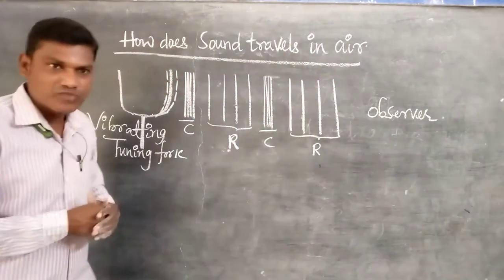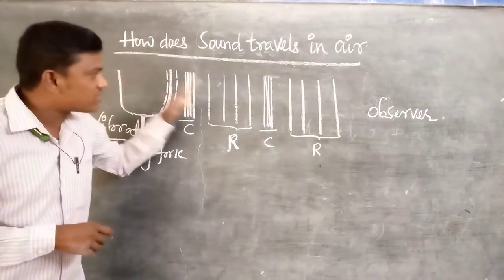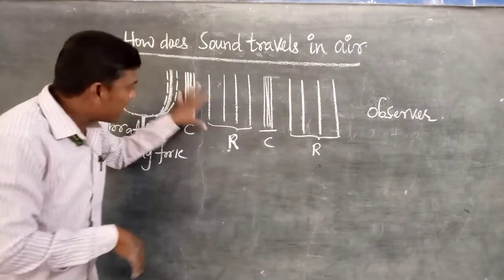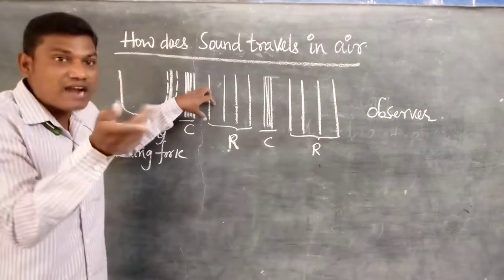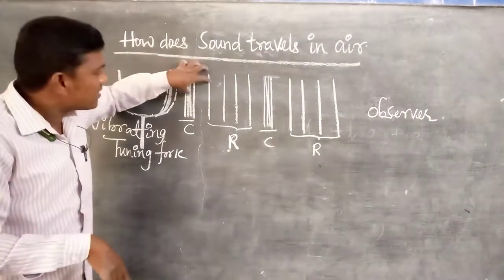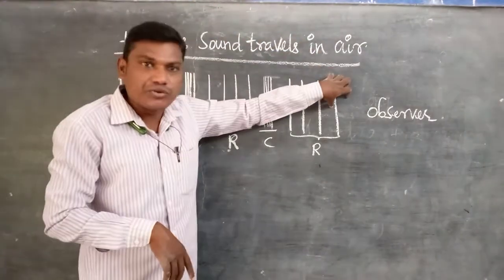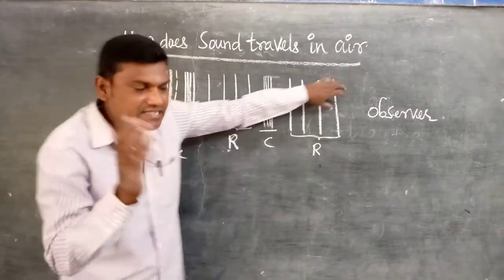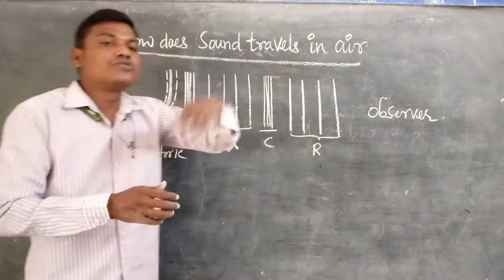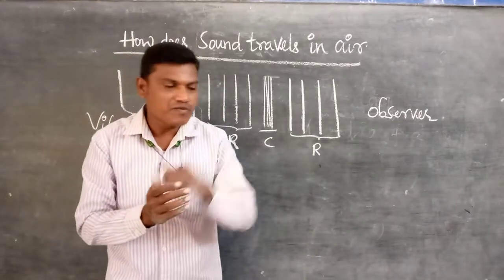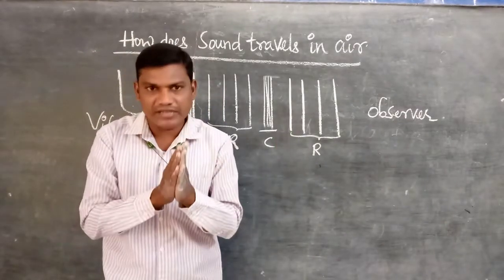Listen very carefully. If energy is transferred from one place to another, the particles in the medium are not transferred. That is, the particles in the medium do not move from one place to another while carrying the energy. They just transfer the energy to the neighboring particles. How? Before going to the example, let me put it simply.